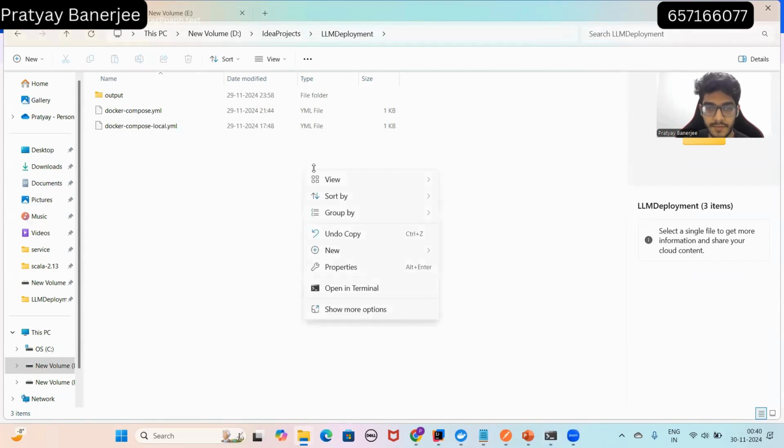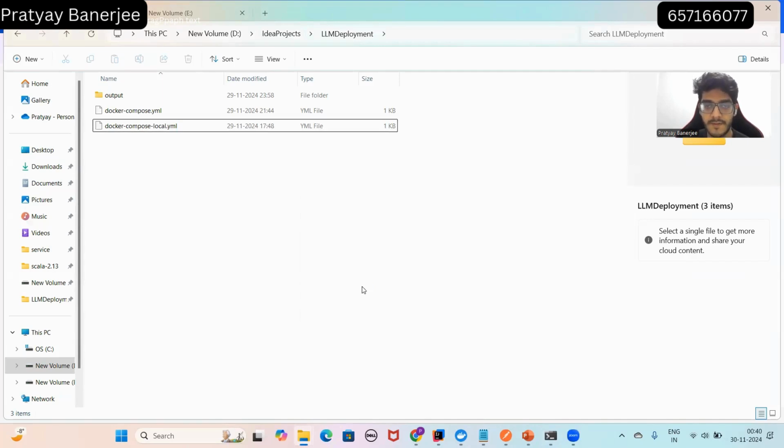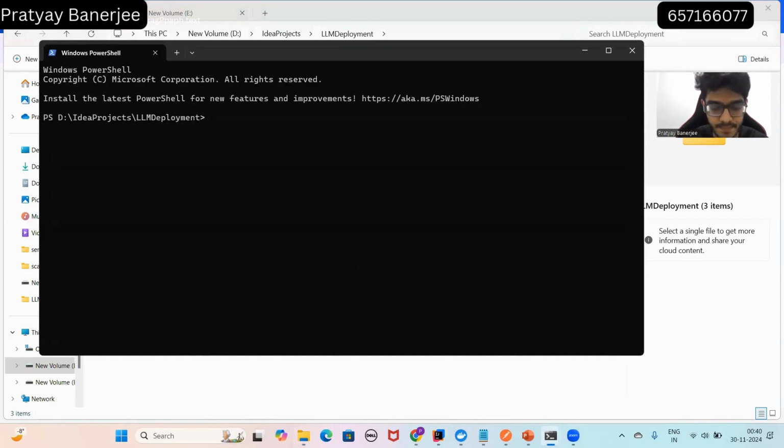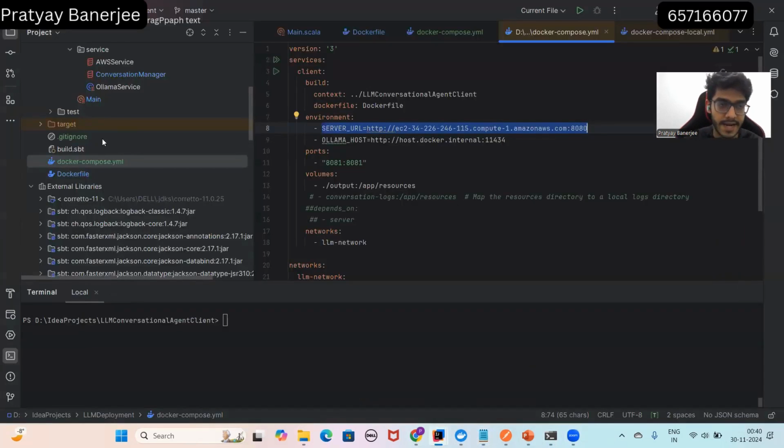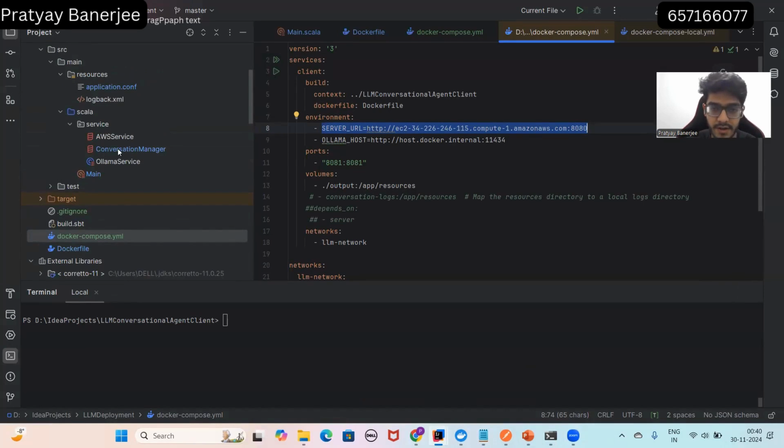And now, in another terminal, we need to start the LLM client, which will be running in a Docker container. We'll be using the Docker Compose command to run the client, and we'll pass the argument. Let me take a look at the client; I'll just briefly go over it and try to make it as short as possible.